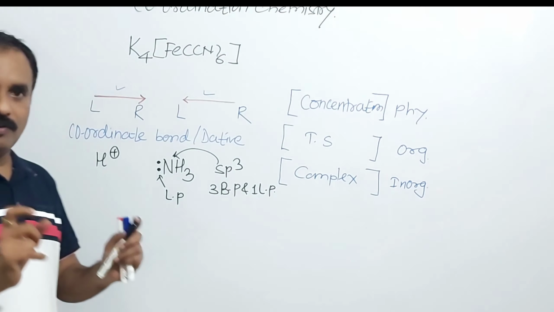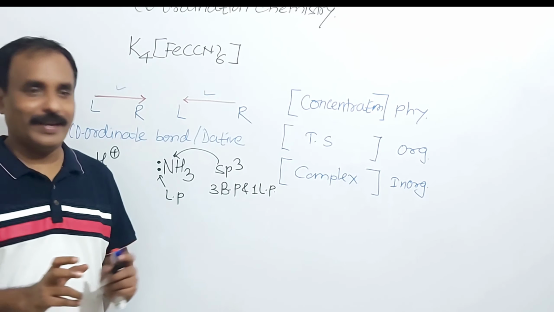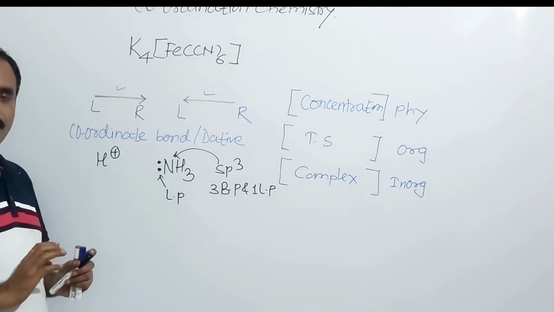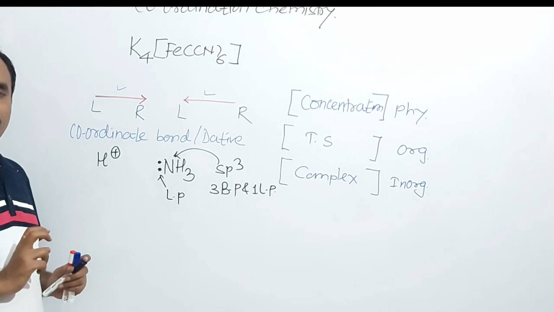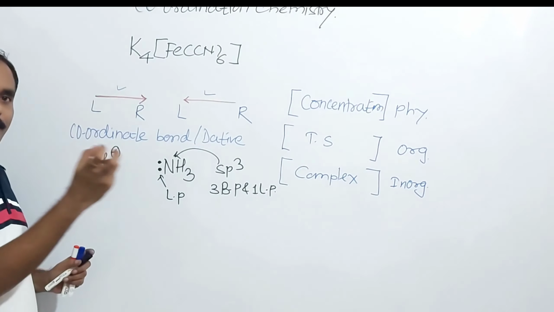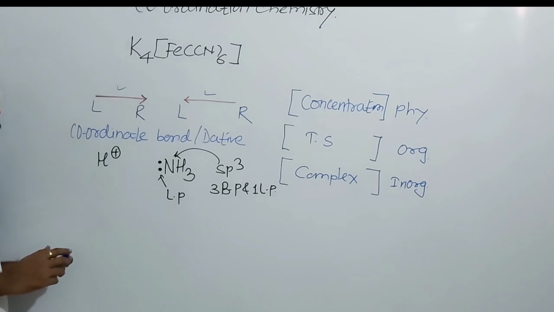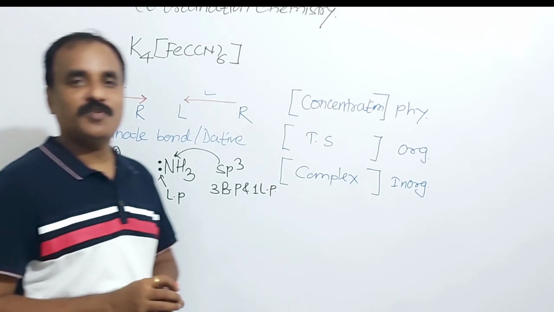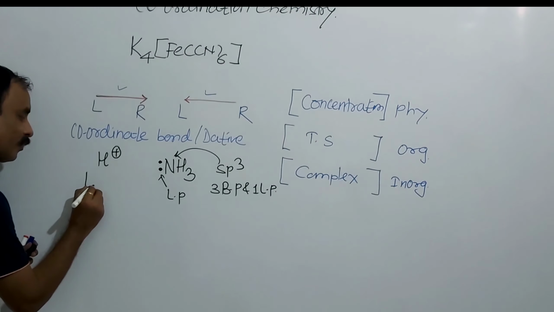In organic chemistry, we know that an electron deficient species is said to be an electrophile. How many electrons are required to become stable? 2 electrons are required. And this H plus is an electron pair acceptor, and we know that an electron pair acceptor species is said to be a Lewis acid.